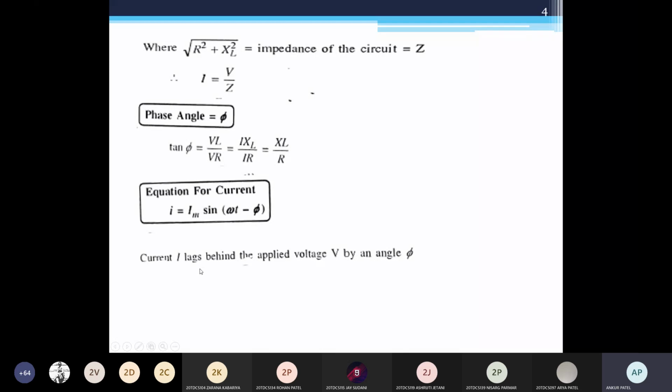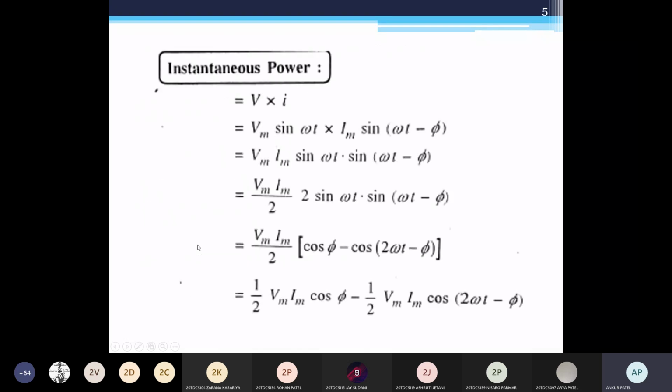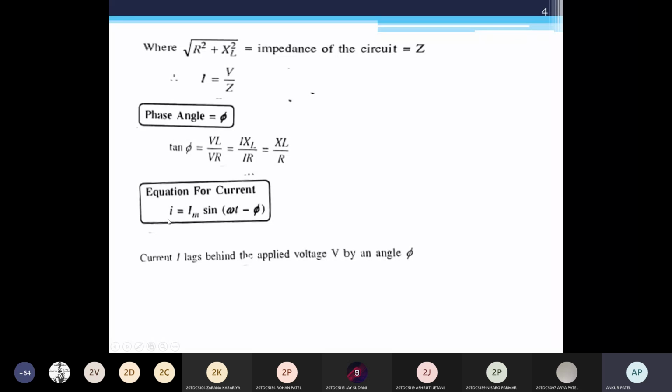After that you need to draw the waveform. So V is equal to Vm sin omega t, starting from 0 to 360, and here current is lagging by an angle phi. So you need to draw the waveform for this. After getting V and I you need to find the instantaneous power. After instantaneous power you need to find the average power. So instantaneous power is nothing but V into I.